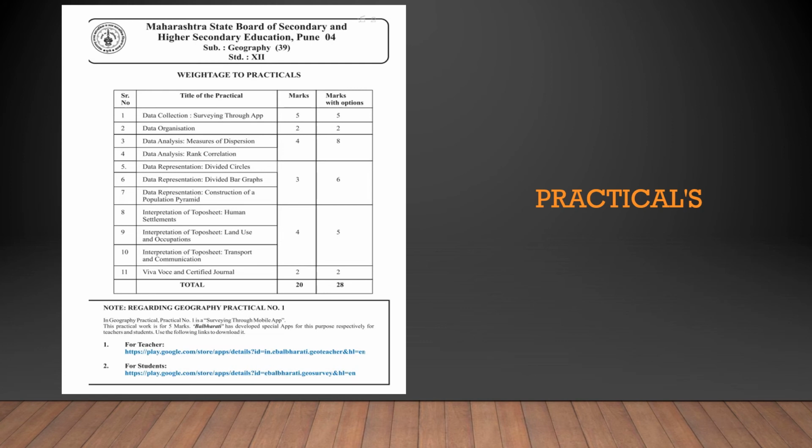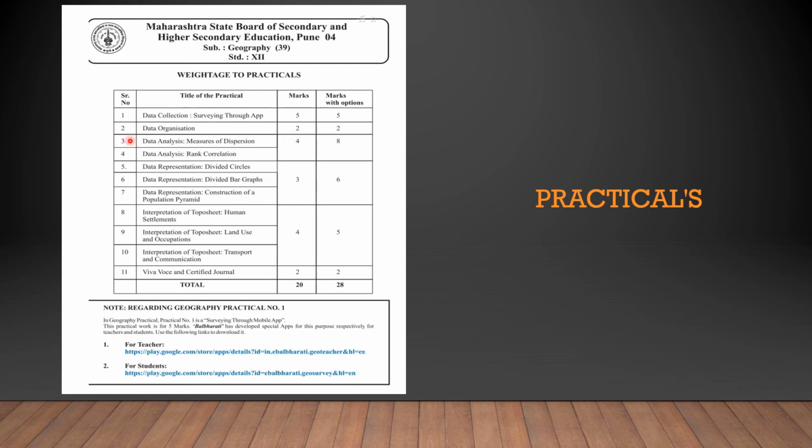Next is weightage to practicals. There are in total 11 practicals, out of which we have options. So practicals, you will have to get this 20 marks for practicals if you do all of this perfectly. So your first practical is data collection, which means you have to do a survey through an app. The details of an app is given here for teachers and students. The teacher will share the code and you will have to conduct the survey through that app only. After doing the survey, you will organize the data correctly. You will gain 2 marks for that.